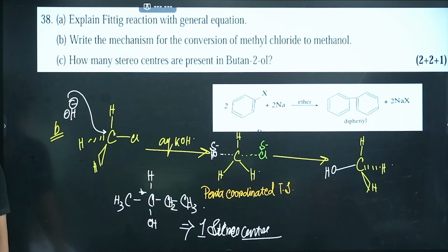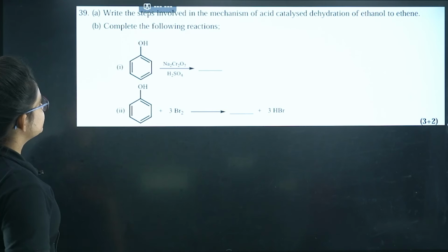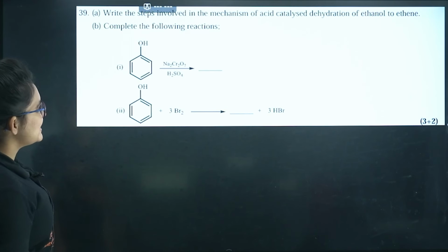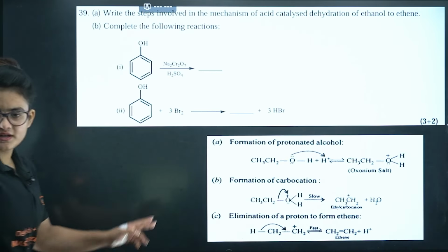I guess it's clear to you. Let's proceed. Okay, the next question: write the steps involved in the mechanism of the acid catalyzed dehydration of ethanol to ethene. So 3 steps involved, very important question.